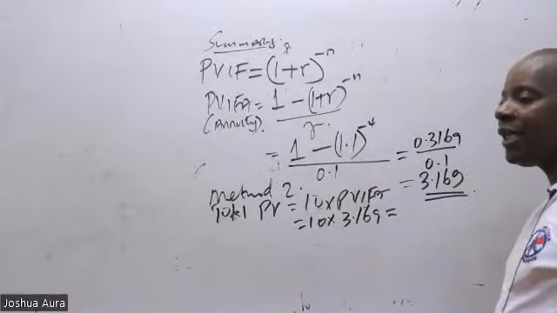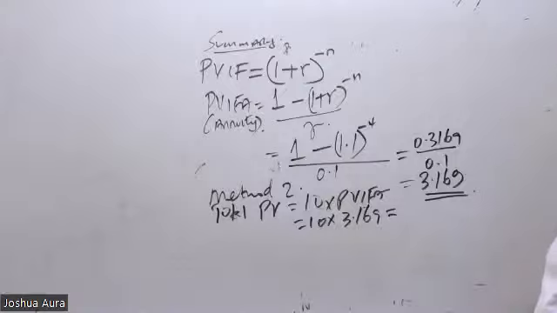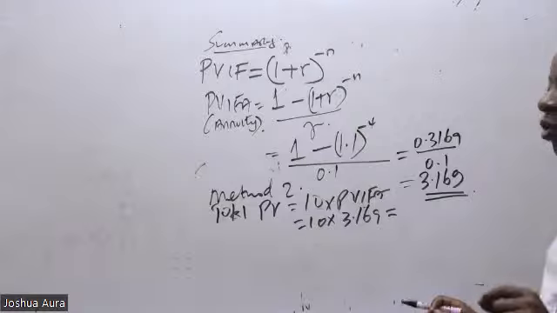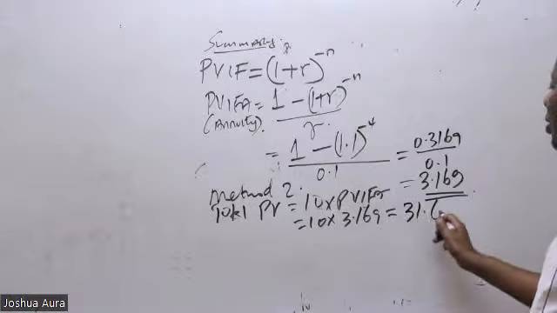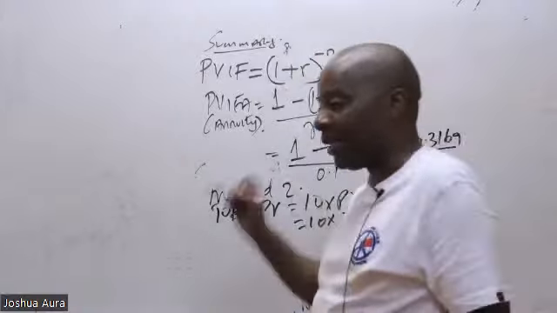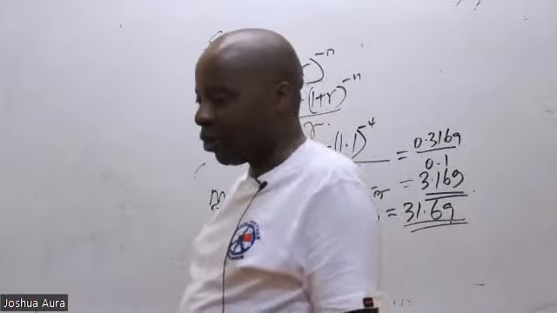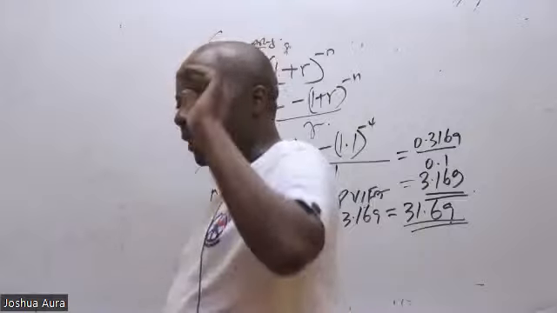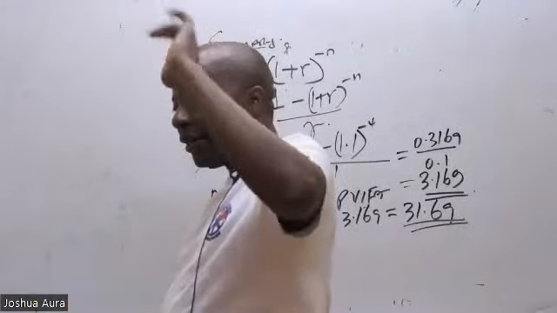What figure are we getting at the end of the day? Apart from rounding off errors, the answer we get here will be very close to what we obtained using the other formula, the one that I told you to tick and remember. Is there somebody who is able to compare the answer you're getting here with the answer we got using the other method?